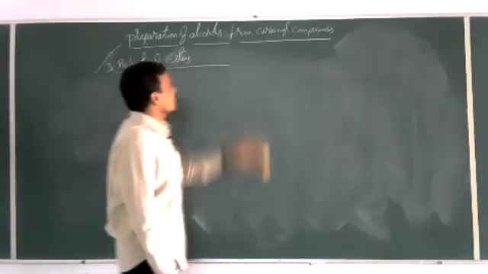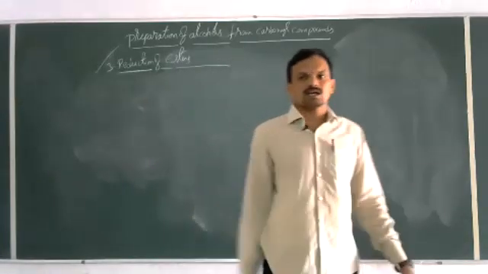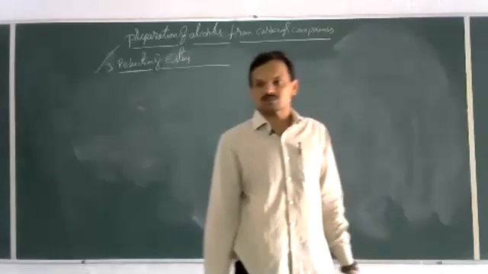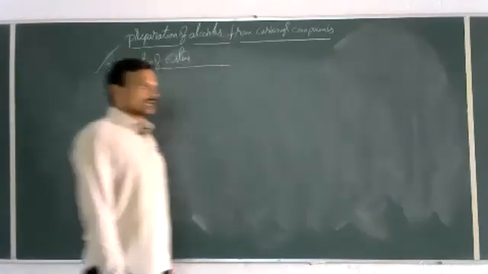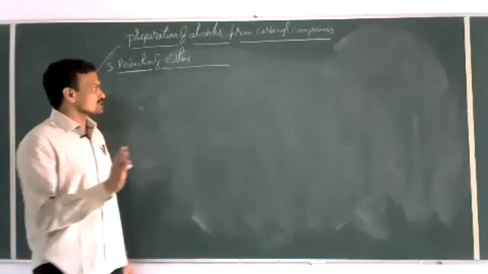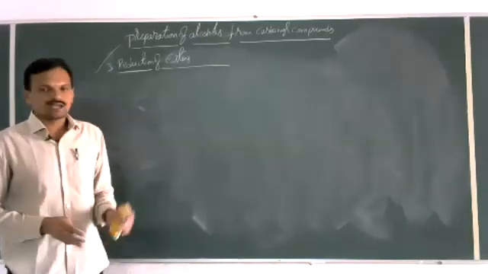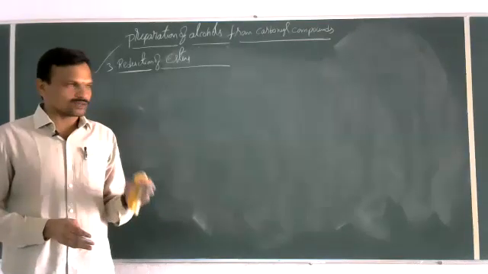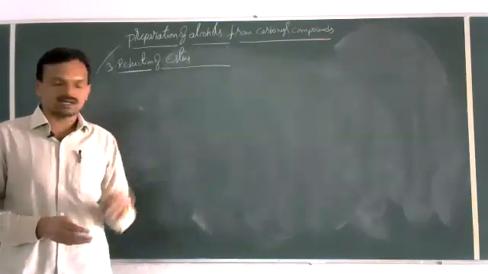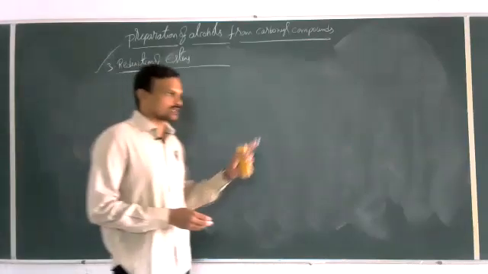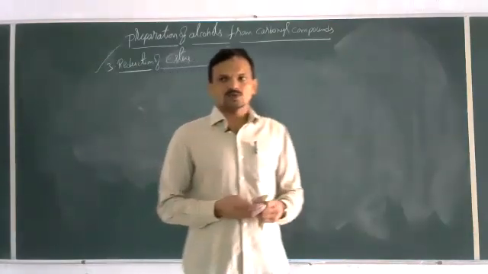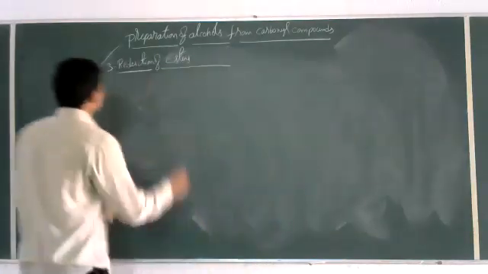Actually, reduction of carboxylic acids with LiAlH4 is a somewhat expensive process. That's why carboxylic acids are not directly reduced to alcohols. First, the carboxylic acid is converted to an ester by reacting with a known alcohol, and then that ester is subjected to reduction to give alcohol. Let us see here now.